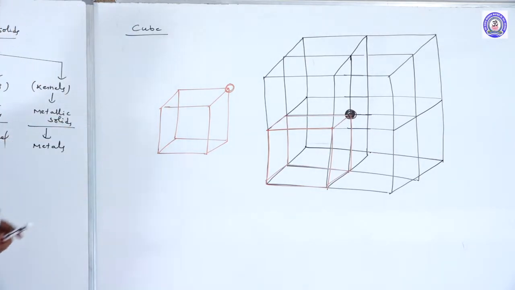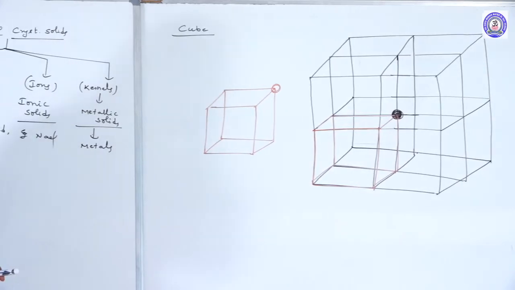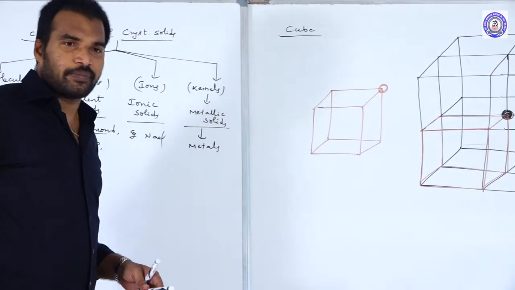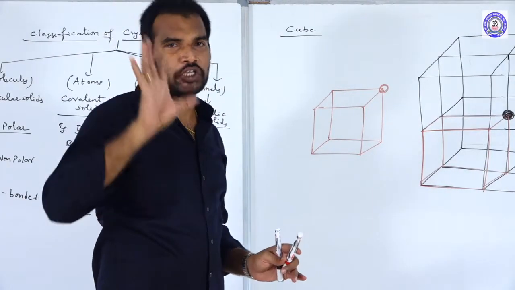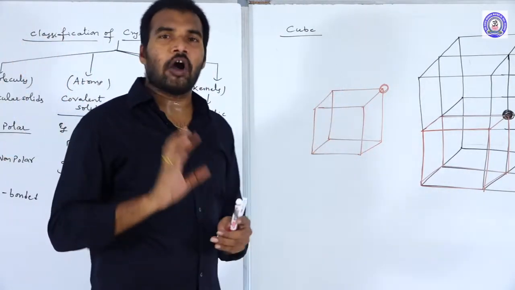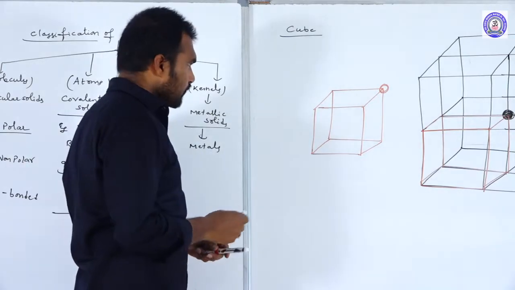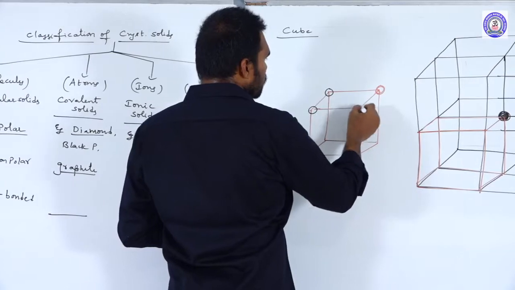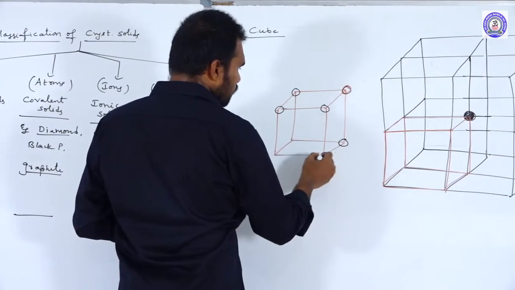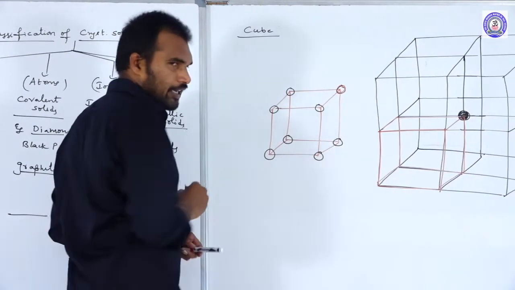Clear? Okay, now for a cube, how many corners are present? You just imagine this is your classroom, one cube. In this cube, how many corners are present? If you take the corners, total: 1, 2, 3, 4, 5, 6, 7 and 8.